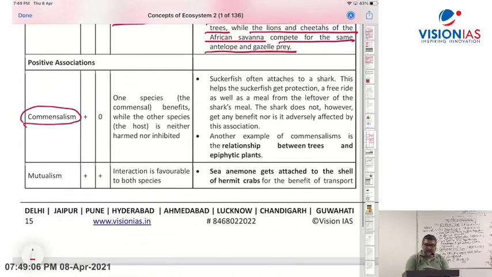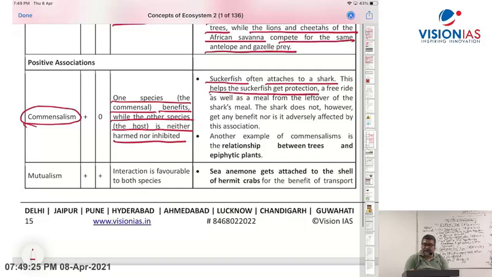Commensalism. Commensalism: one is benefited, the other is unaffected. One species, the commensal, benefits, while the other species, the host, is neither harmed nor inhibited. And the example I have already given: a suckerfish attaches to a shark. This helps the suckerfish get protection. The suckerfish gets protected from other carnivorous aquatic species there.